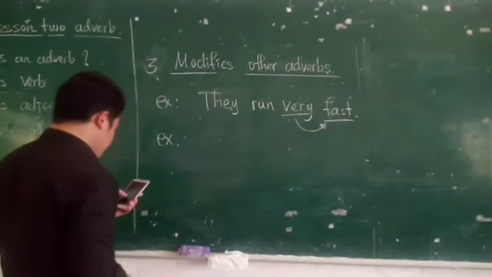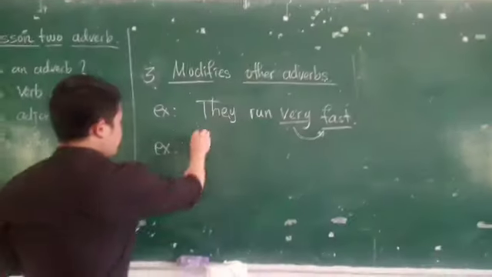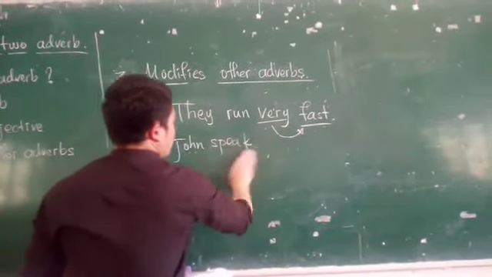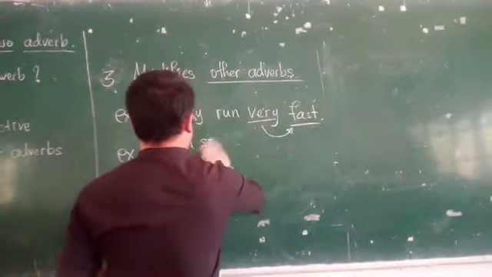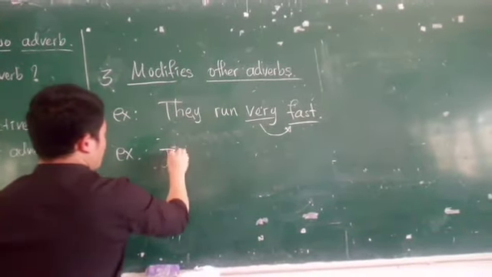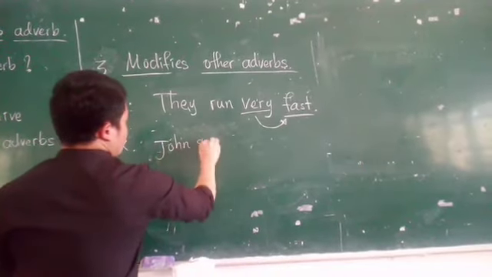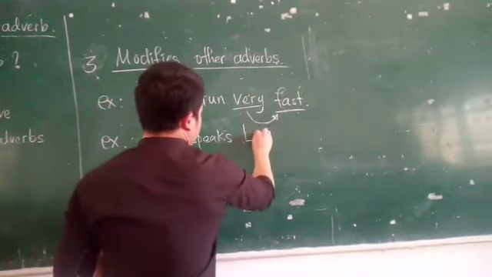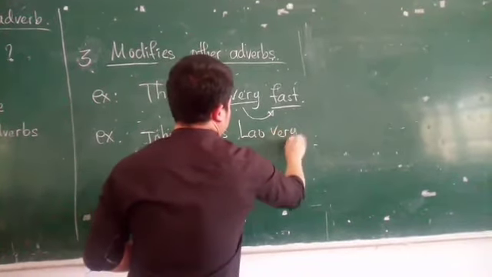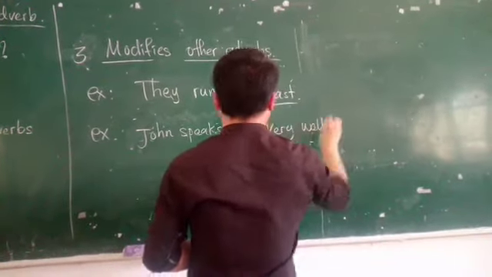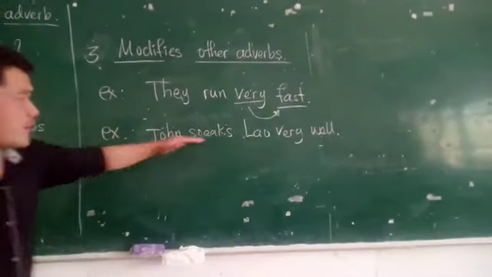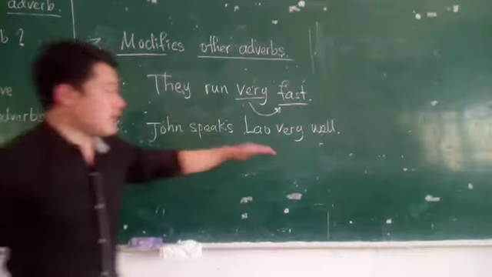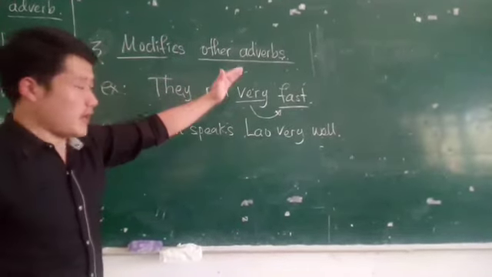Example 2. John speaks English very well. John speaks very well. This is what we talk about, John speaks very well. But we use the adverb to describe an adverb.